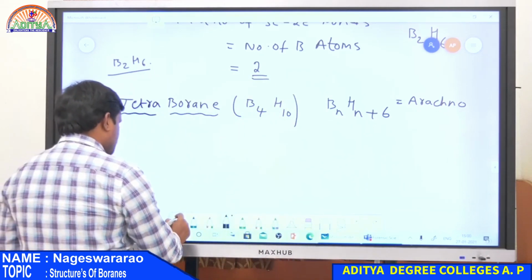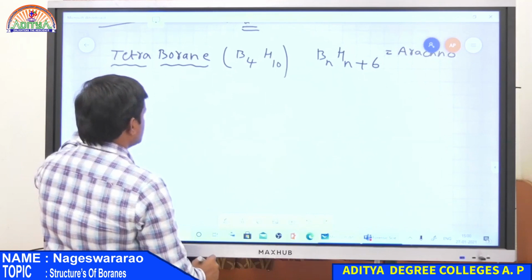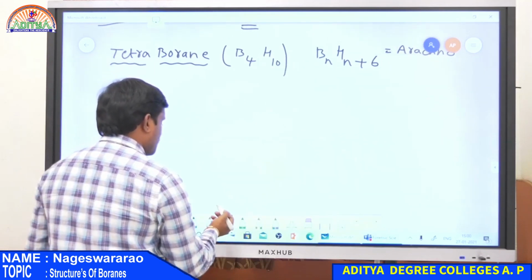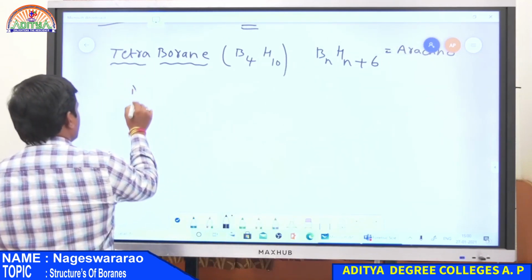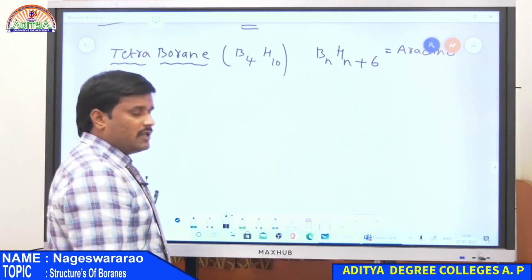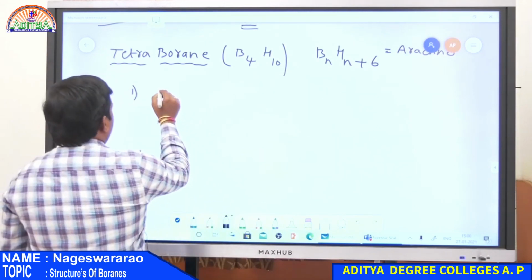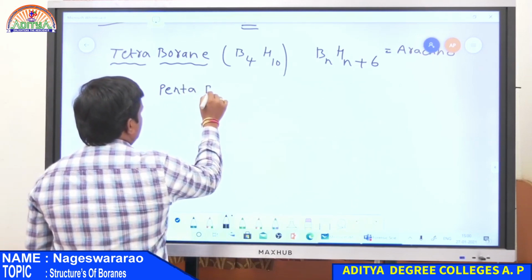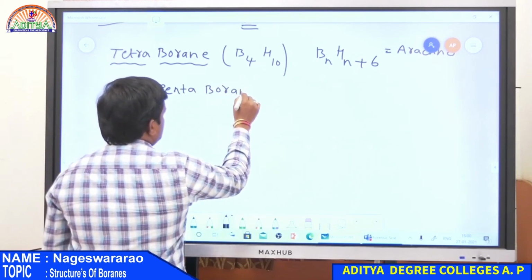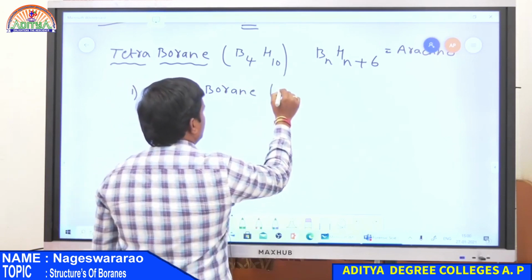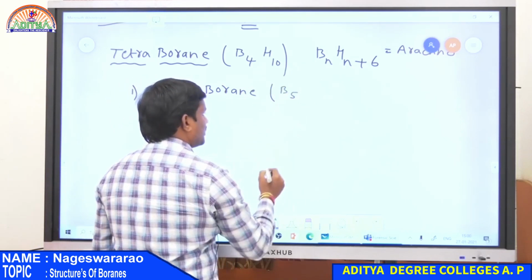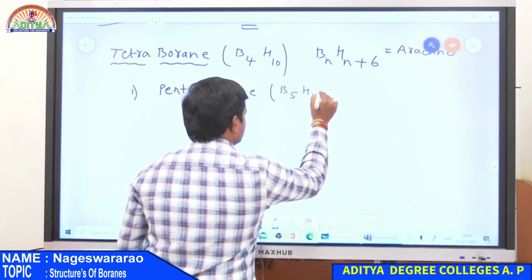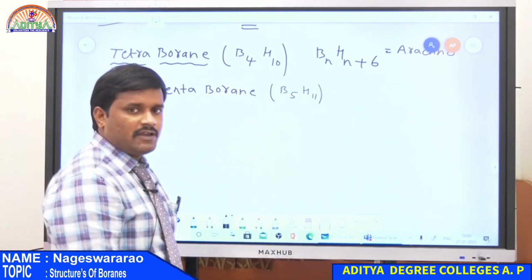Now preparations. Preparation of tetraborane, first one. Tetraborane is always prepared from pentaborane. Pentaborane has five boron atoms and H11, B5H11.